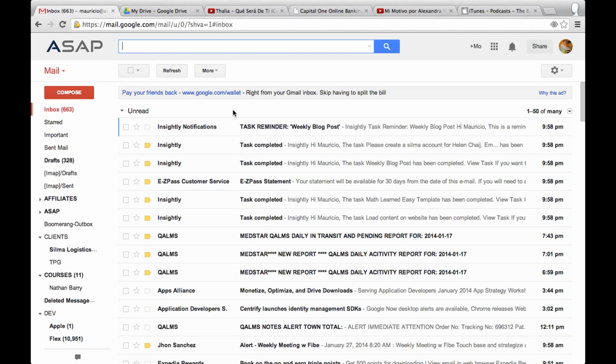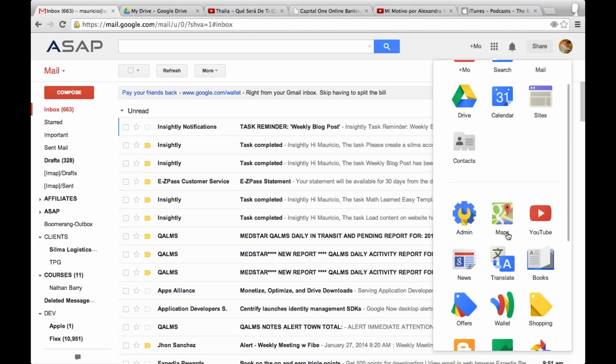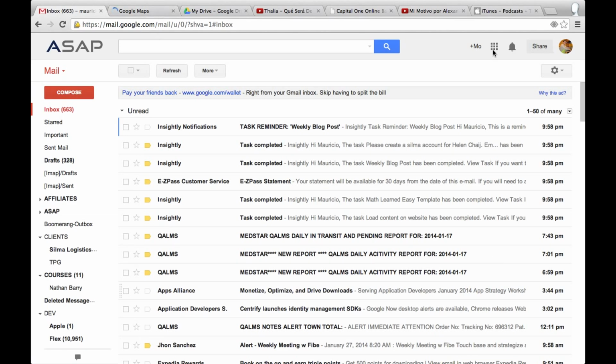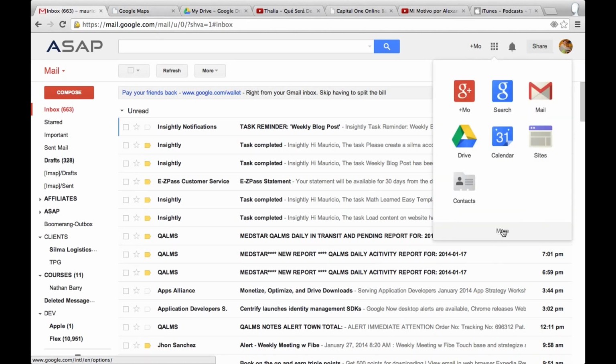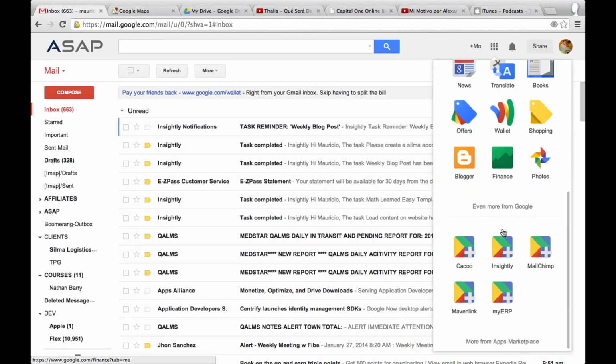That means that I can install it. It's part of the Google Marketplace. So you can get this application and install it kind of the same way you would install a plugin in WordPress. Let me show you. If I go over here, I can take a look at all the applications that I'm currently running that are associated with my Google Apps account. And right here is Insightly.